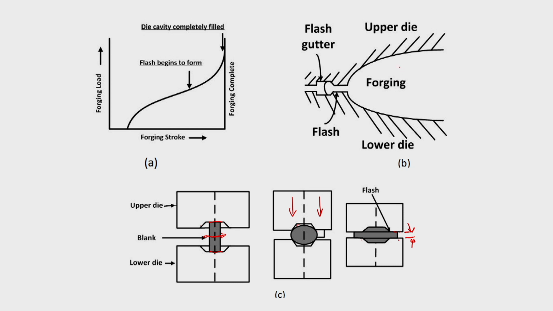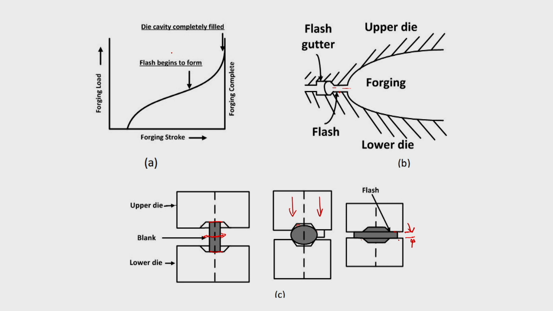This is the typical case of forging where the flash is there and this is the flash gutter. This is an enlarged area, we call it the flash gutter, and this is the flash. Metal will flow into that and fill up here, and it is free to flow. Normally, this will not be filled completely, whereas the flash region will be like a very thin fin along that, which will later be removed.